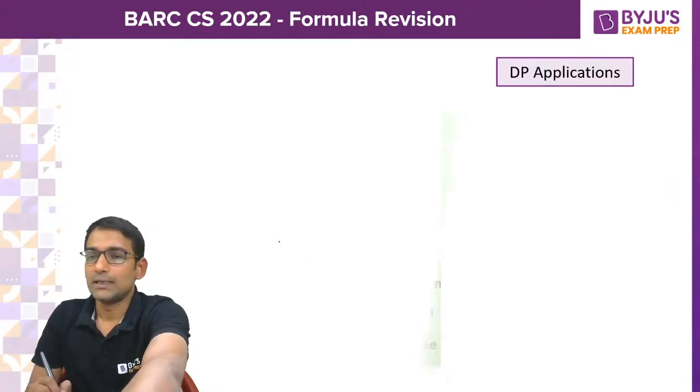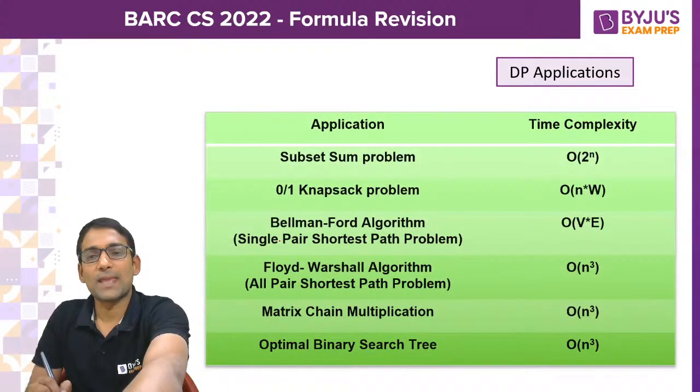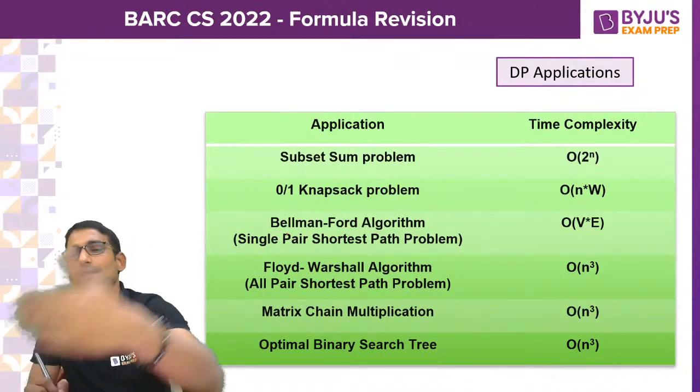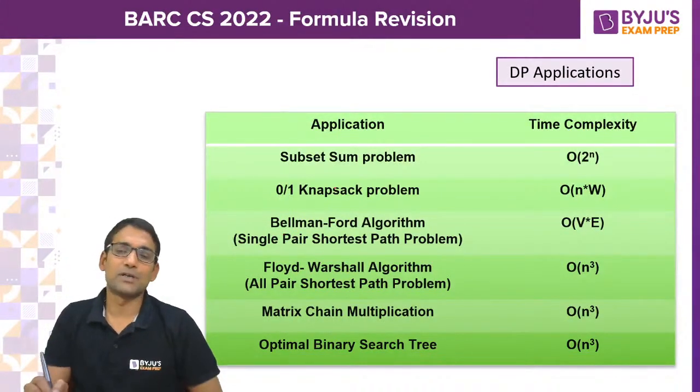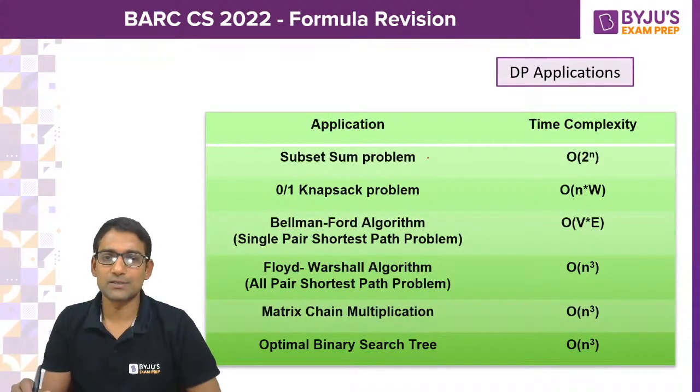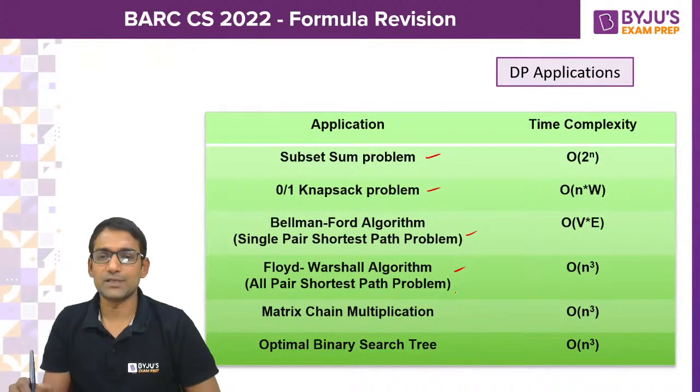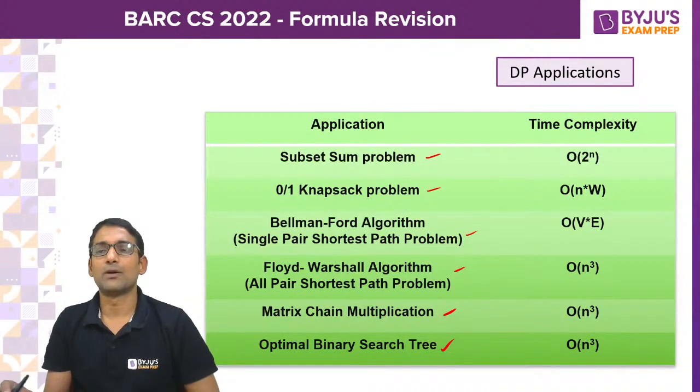And we have algorithm design techniques: popularly dynamic programming, greedy method, backtracking, divide and conquer, branch and bound. Popular are DP, greedy, and divide and conquer. So I have brought some popular applications of each algorithm design technique along with their time complexity.